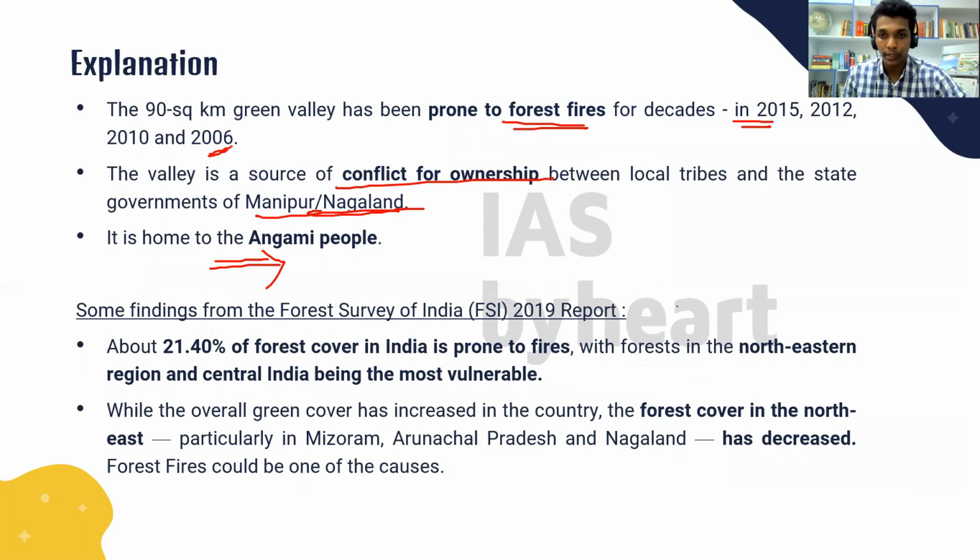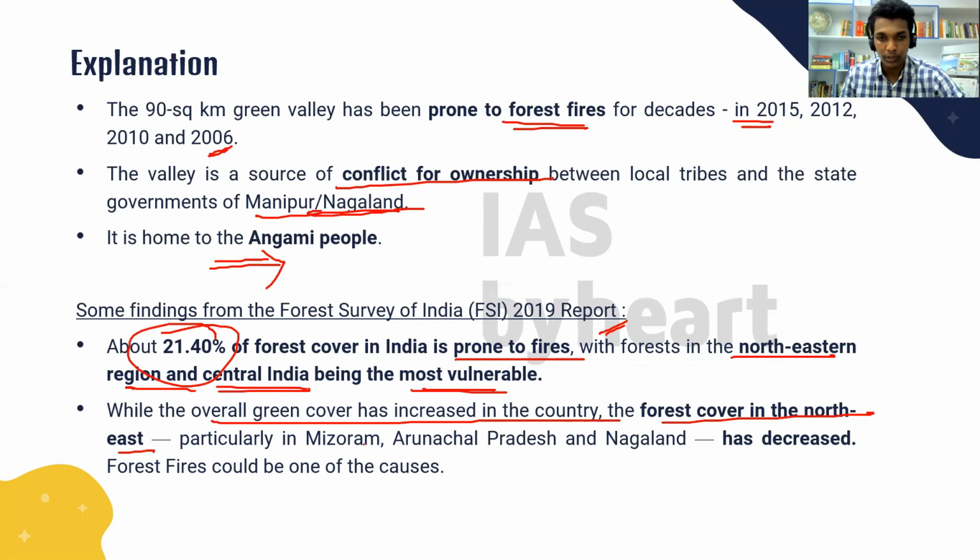And I would also like to share some of the findings of the 2019 Forest Survey of India report. According to this report, 21% of India's forest cover is prone to forest fires. And especially the northeastern region, central Indian forests are the most vulnerable. And while the overall green cover has increased in the country, the forest cover in the northeast, particularly Mizoram, Arunachal Pradesh, Nagaland, has decreased. Okay, the reasons could be forest fire. Okay, this is also certain add-ons to you for this question.